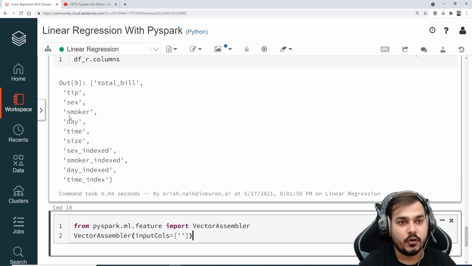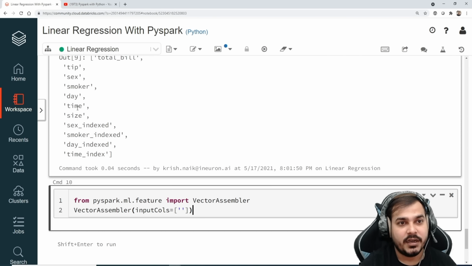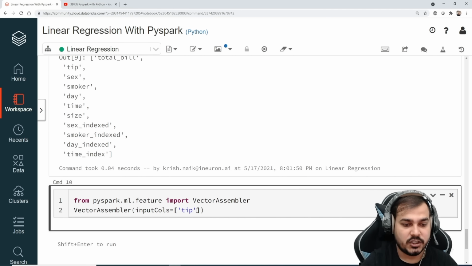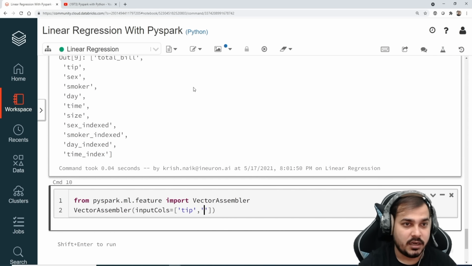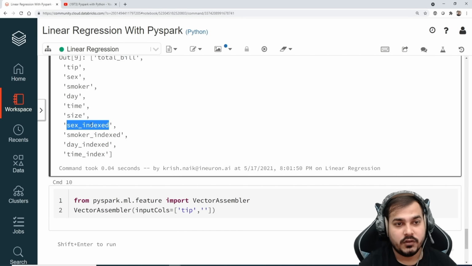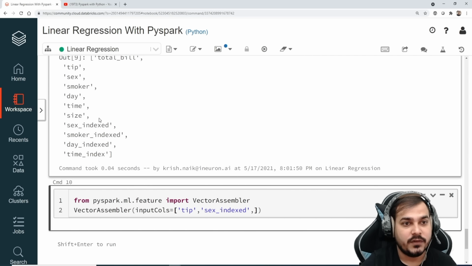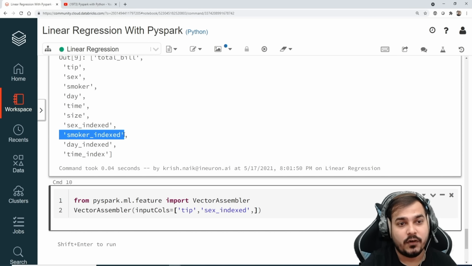So my input columns over here, the first thing that I am definitely going to provide is my tip column, because tip is required. Tip is the first independent feature and it is a numerical feature. Then I have something like sex_indexed. I'm just going to copy this, paste it over here, and this is another input feature. And remember guys, we really need to follow the order.